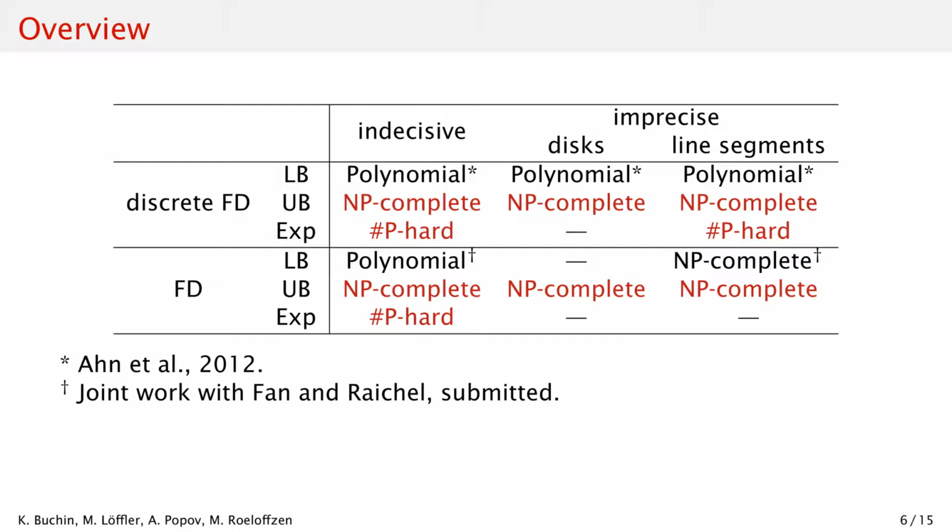In this talk, we will be covering the rest of this table, showing the hardness results for upper bound and expected case for both discrete and continuous Fréchet distance. In particular, we find that the decision problem for upper bound distance is NP-complete in all the models we consider, and we find that finding expected distance is #P-hard in some settings. As a footnote, the class #P is the counting counterpart of NP. For instance, #SAT, the problem of counting the satisfying assignments to a Boolean formula, is #P-complete.